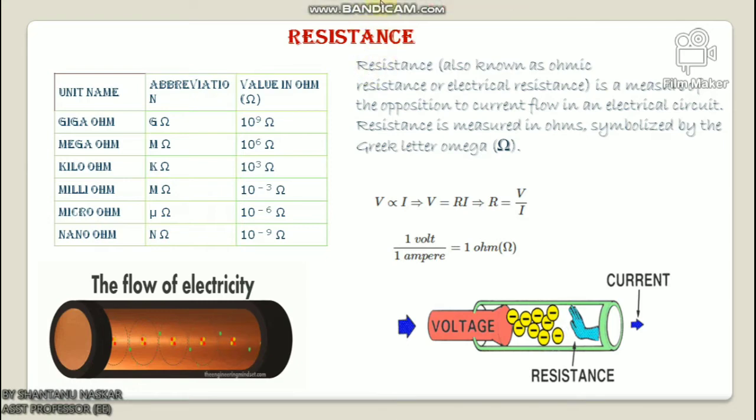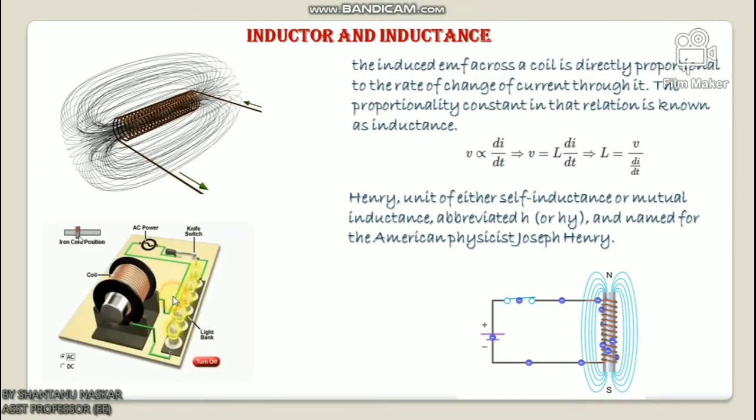Now let us discuss the inductor and inductance. So what is an inductor? If a time varying current flows through a coil, there is an EMF induced in it. The induced EMF across the coil is directly proportional to the rate of change of current with respect to time. Due to the property of inducing EMF, all types of electrical coil can be referred to as inductors. An inductor is an energy storage device which stores energy in the form of a magnetic field.